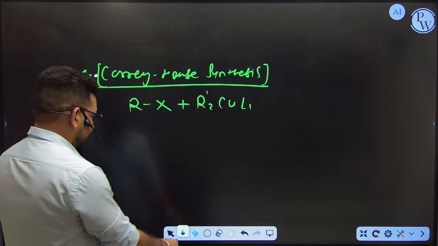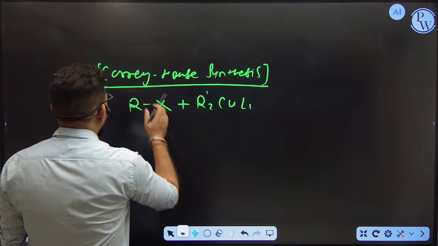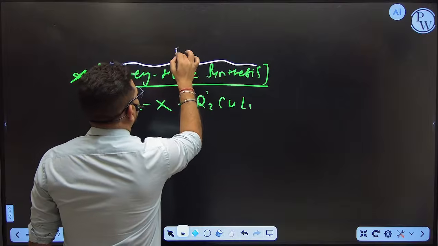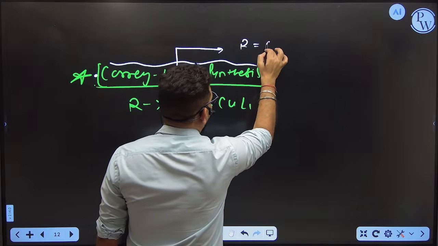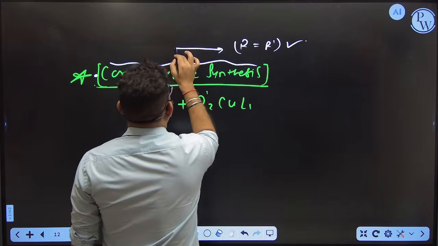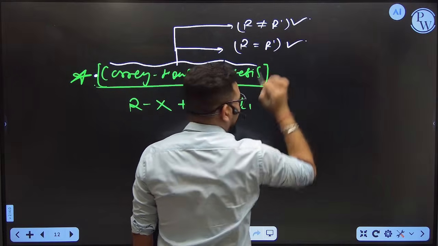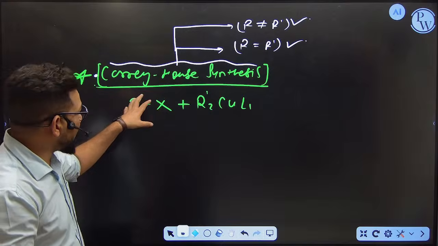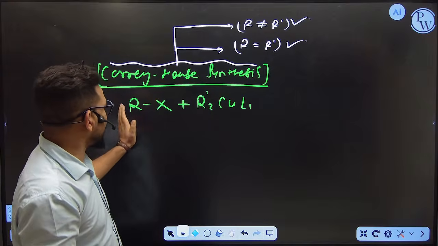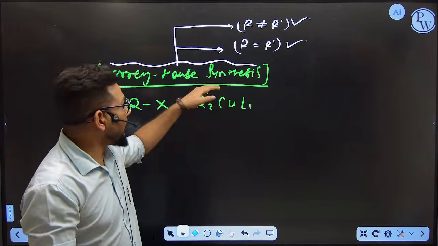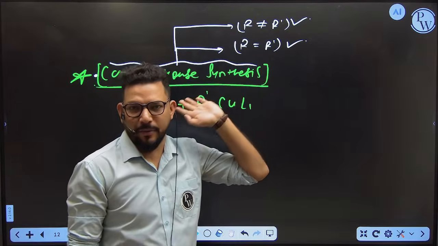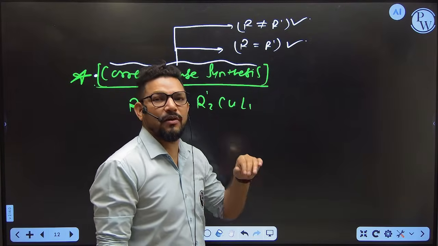And you know what, in Corey-House synthesis you are free to do one thing: you can take R equal to R dash, it is valid, and if you take R not equal to R dash, it is also valid. That means via Corey-House synthesis, if you want to form the symmetric alkane, you can form it. If you want to form the asymmetric alkane, you can also form it. That means there is no restriction in the Corey-House synthesis.